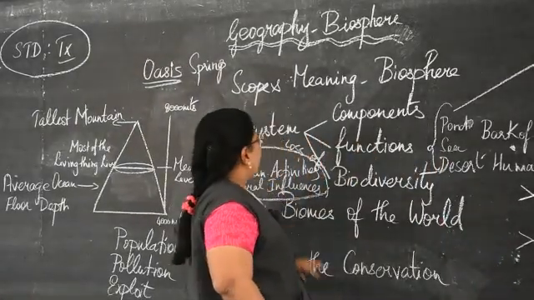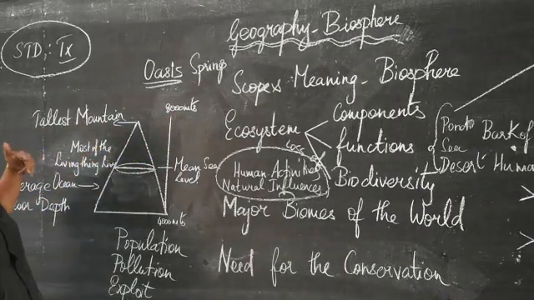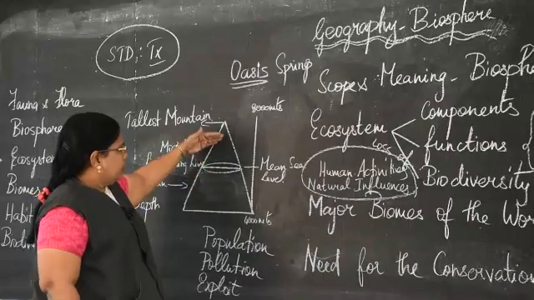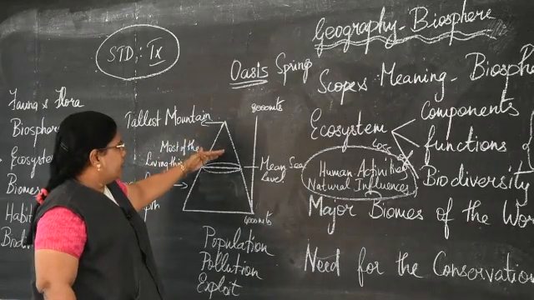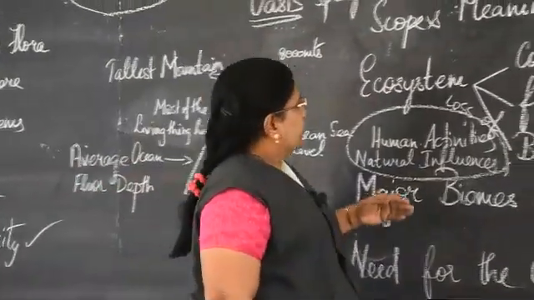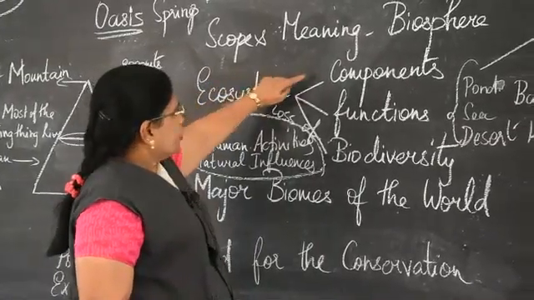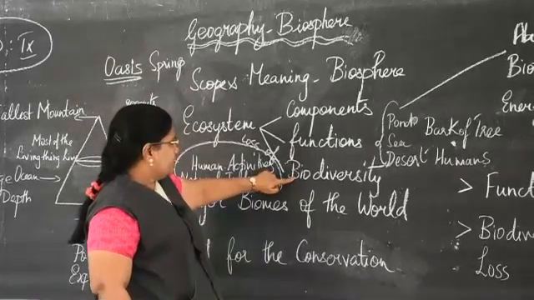So we have the biosphere, a layer that comprises the lithosphere, hydrosphere and atmosphere. So we have it above and below the sea level. I have given the average height in meters. Then what is the importance of the ecosystem, the components, the functions and the biodiversity.